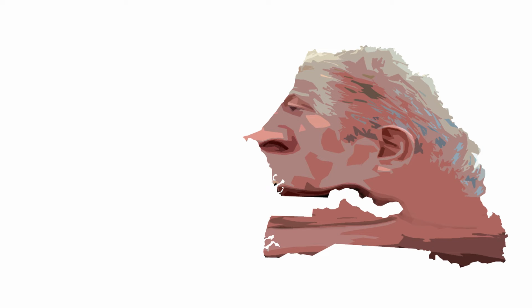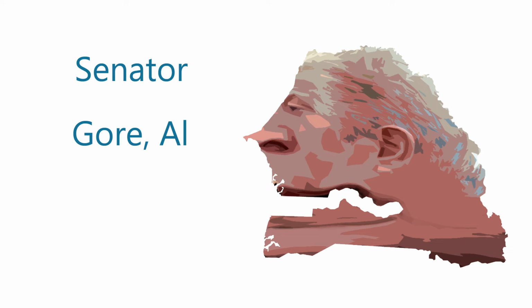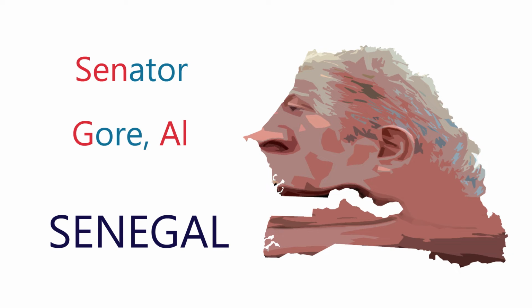When we look at this shape, we immediately see somebody with their mouth open and maybe a little unkind, but we're going to imagine this is a politician. And specifically, we're going to imagine it is Senator Al Gore, but we're going to write his name as Senator Gore, Al. And if we choose letters from that, we get Senegal. So again, when I see this head with the big mouth open, Senegal.